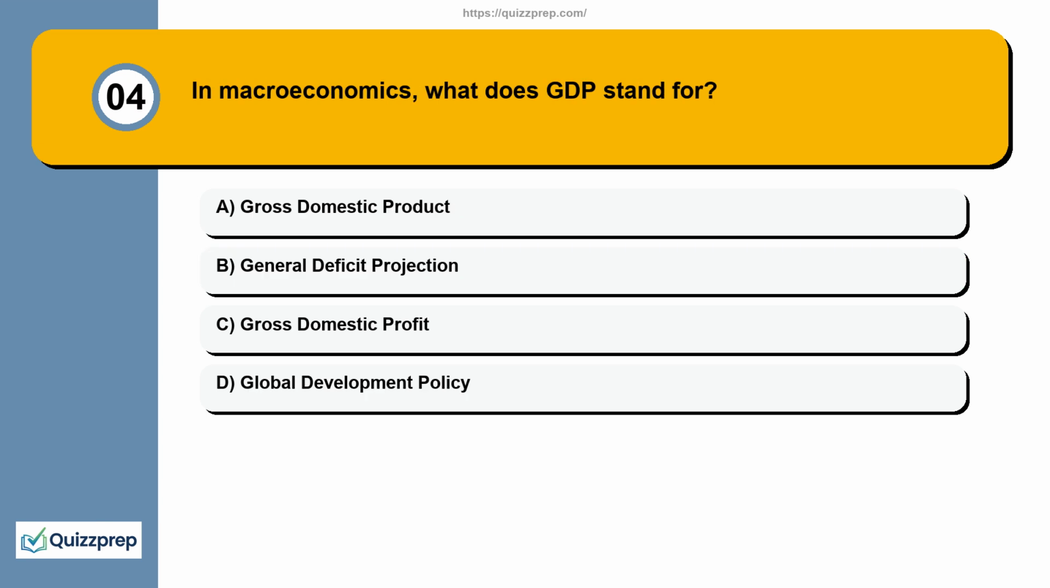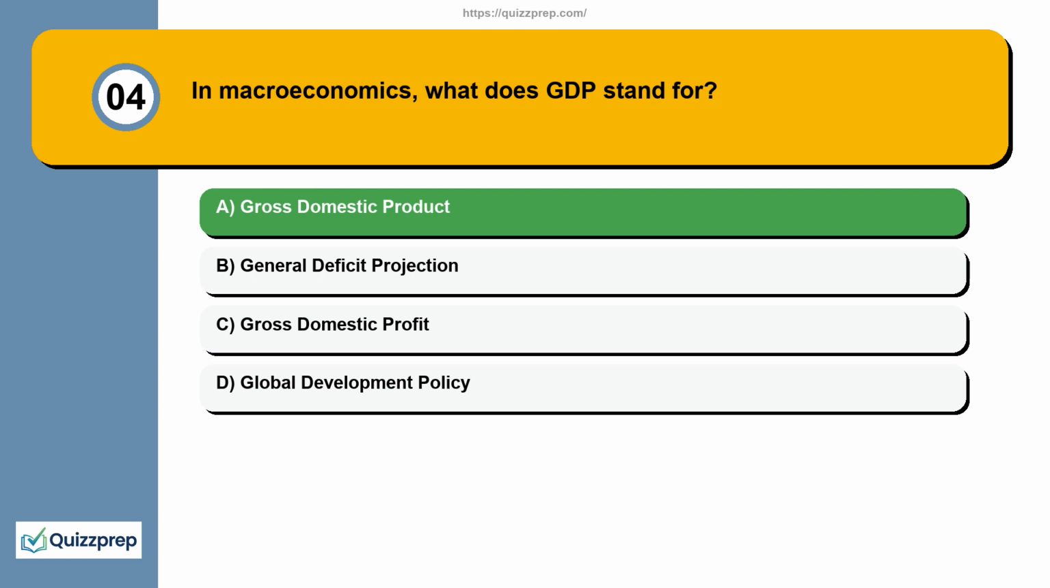Question 4. In macroeconomics, what does GDP stand for? Here are your options. Option A. Gross domestic product. Option B. General deficit projection. Option C. Gross domestic profit. Option D. Global development policy.